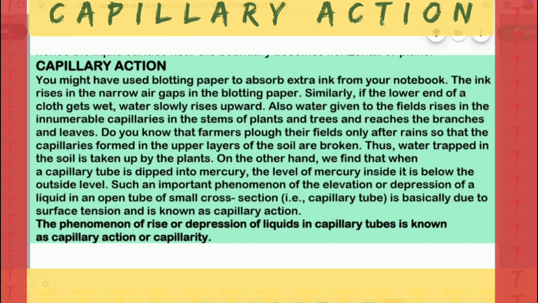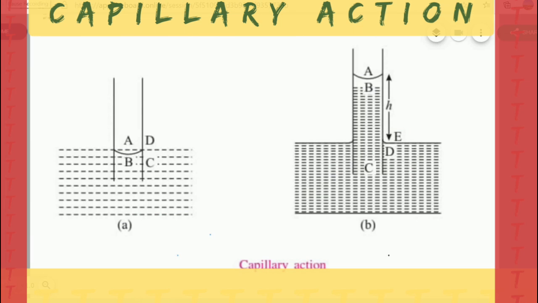Here we have to derive the expression for capillary ascent. See here, we put a capillary tube in water. We can see this point A and this point B. Here the meniscus is concave in shape, and you have already seen that there is an excess pressure on the concave side.